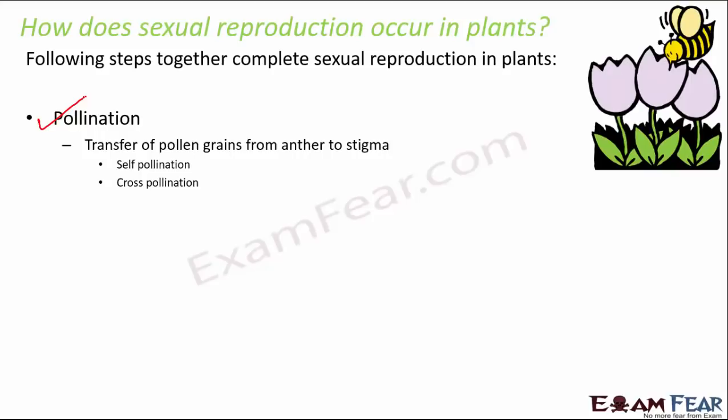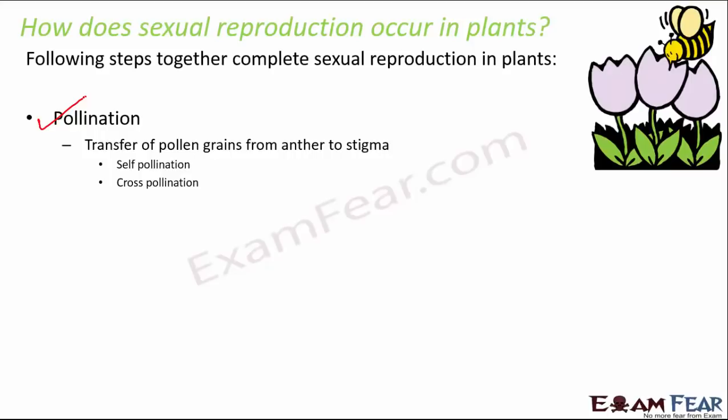So, but the male gamete can move. So how will the male gamete move? With the help of pollination. So how will the pollen grains, that is the male gamete, get transferred from anther, which is part of the male reproductive system, to stigma? Stigma is the part of the female reproductive system.